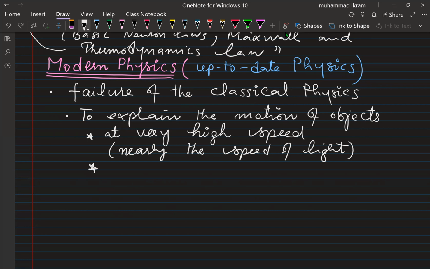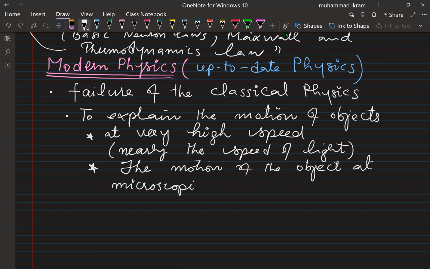Second, there is the motion of objects at the microscopic level, for example, the motion of gas molecules or particles together, right? Classical mechanics does not have a very clear understanding to explain the motion of particles at that level.